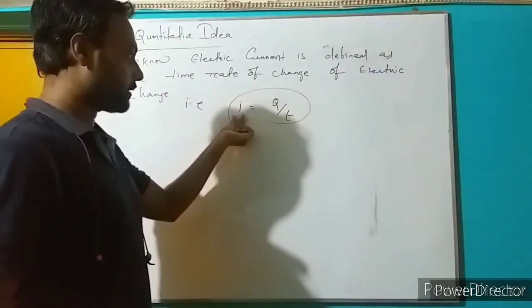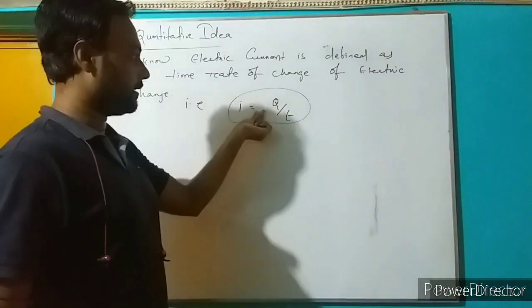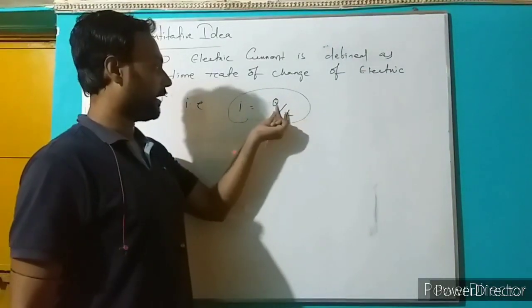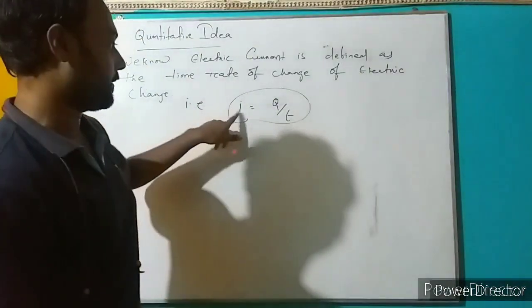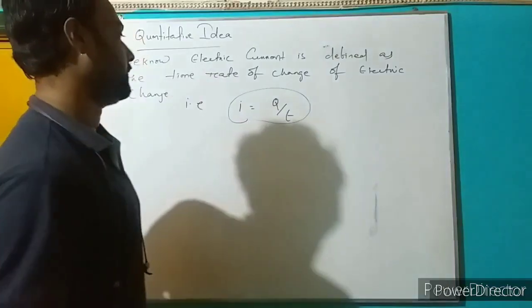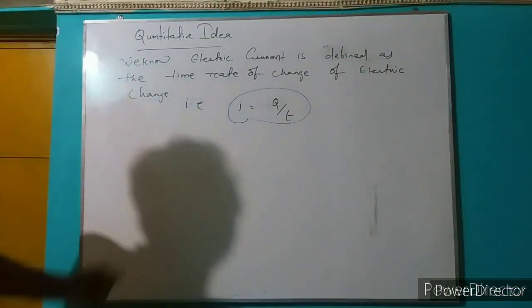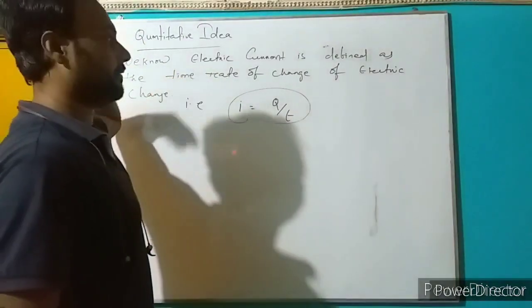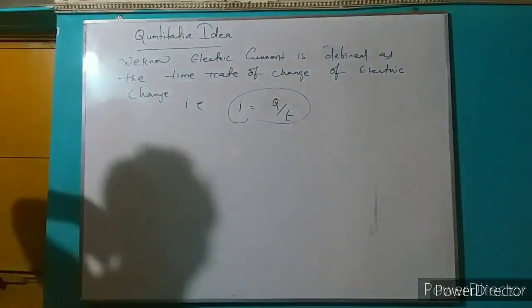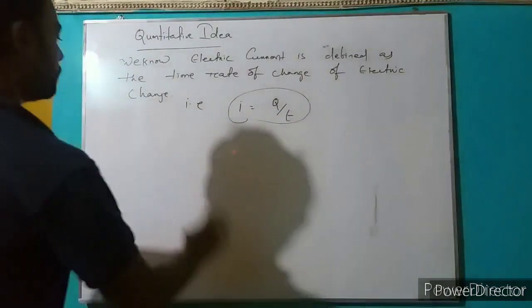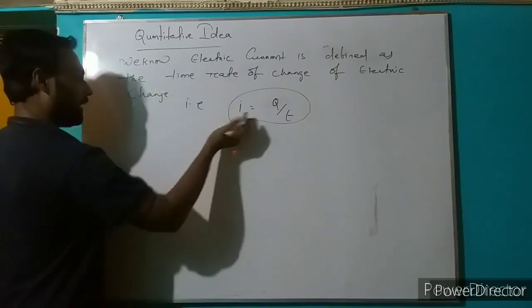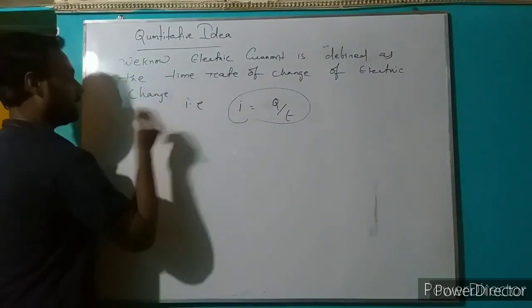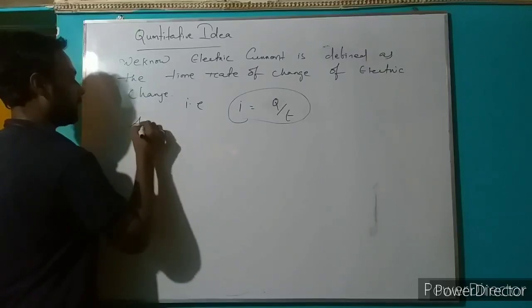The current is defined as the time rate of change of electric charge, represented as I equal to Q by T, which is the definition of electric current. Again, it is also defined as average current.